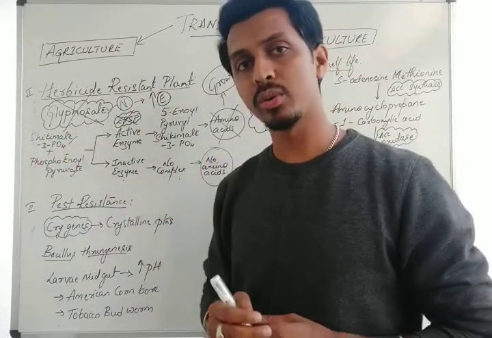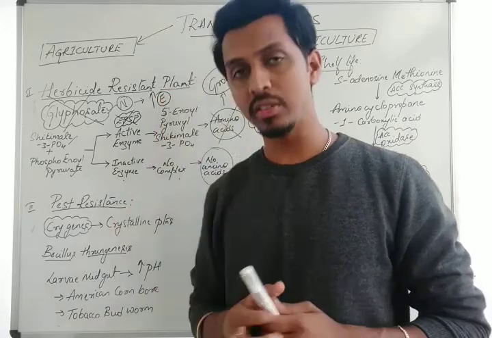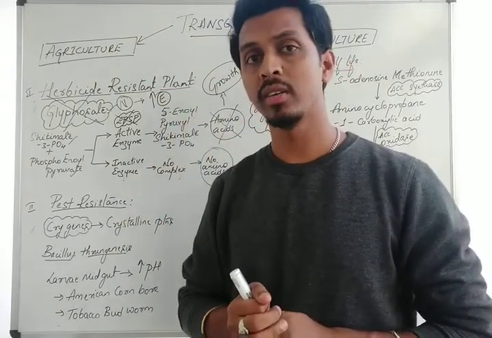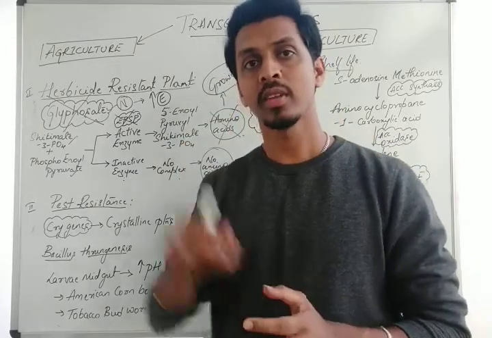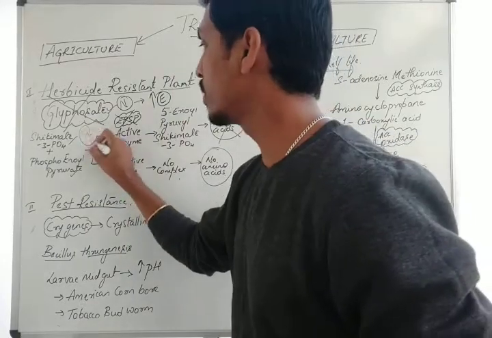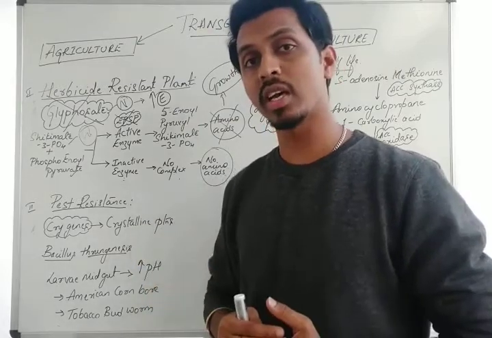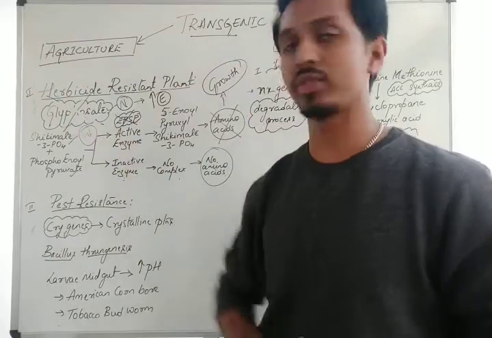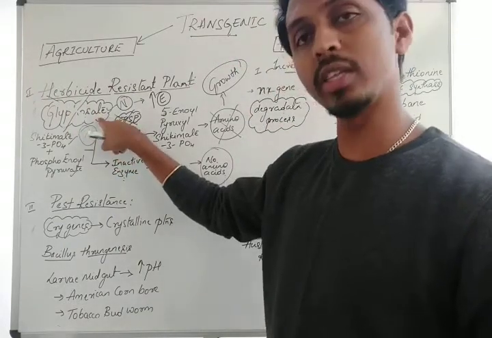So I take some genes from E. coli and incorporate them into a transgenic plant, and now I have two plant varieties, a weed and a transgenic plant. I add glyphosate. What exactly happens? The weed is killed, whereas the transgenic plant, because it has the genes from E. coli, breaks down the activity of glyphosate.